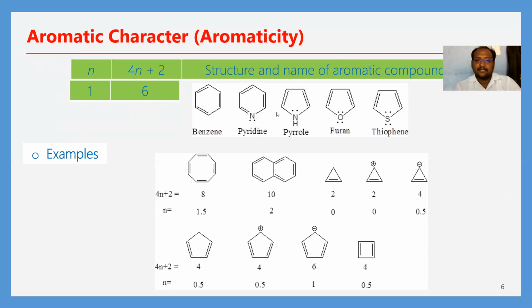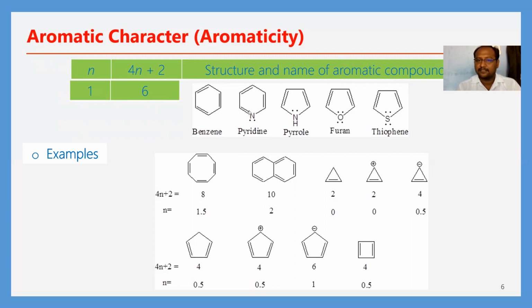Here is the structure of benzene. In this case, there are 3 pi bonds. Each pi bond, whether it is a single bond or double bond, holds a maximum of 2 electrons. Due to the presence of 3 pi bonds, the total number of pi electrons, or delocalized electrons, is 6. The n value is 1. Therefore benzene is said to be aromatic.